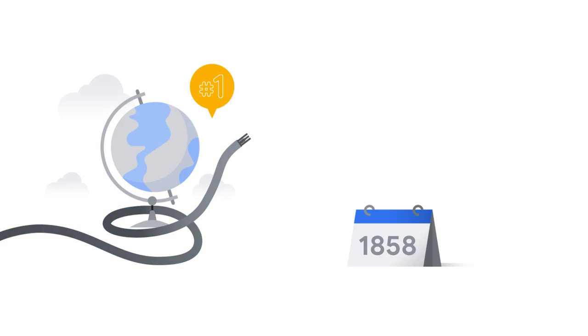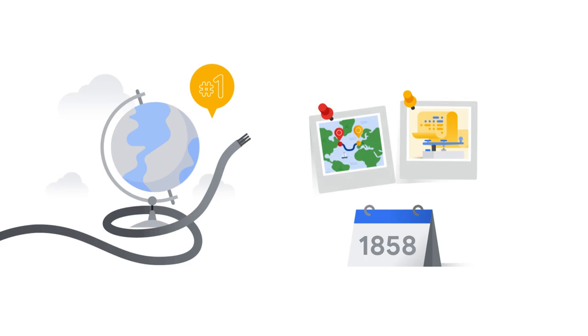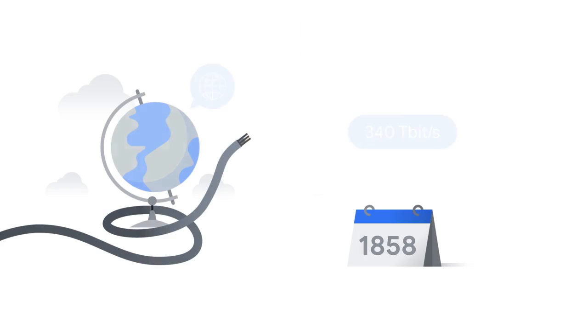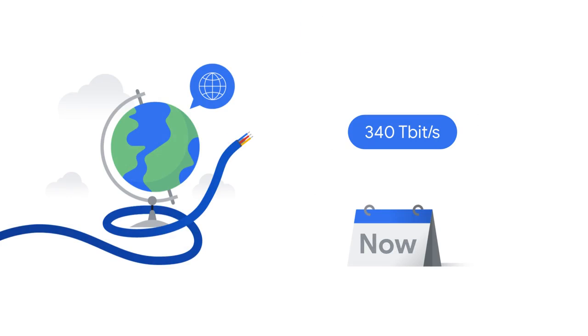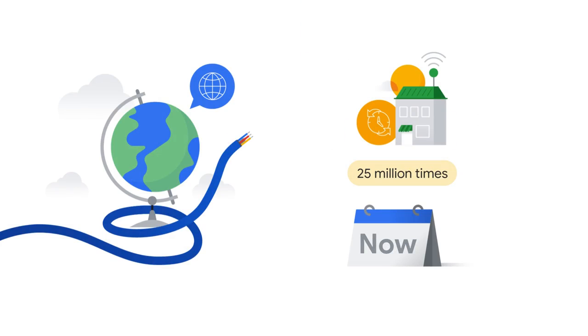The first subsea cable was deployed in 1858 for telegraph messages between Europe and North America. A message took over 17 hours to deliver at 2 minutes and 5 seconds per letter by Morse code. Today, a single cable can deliver a whopping 340 terabits per second. That's more than 25 million times faster than the average home internet connection.